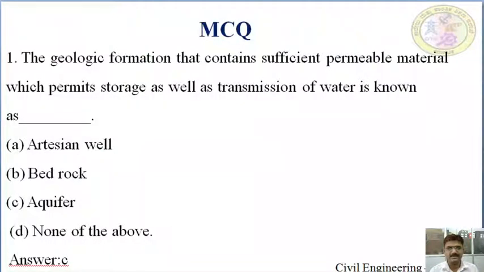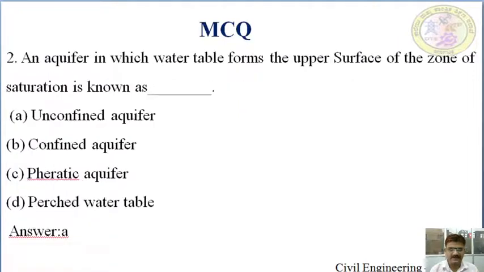Coming to the MCQs. First one: the geological formation that contains sufficient permeable material which permits storage as well as transmission of water is known as dash. Given answers are A, artesian well; B, bedrock; C, aquifer; D, none of the above. Answer is aquifer, because an aquifer contains as well as transmits the water. Answer is C, that is aquifer.